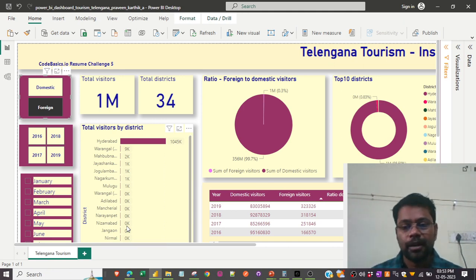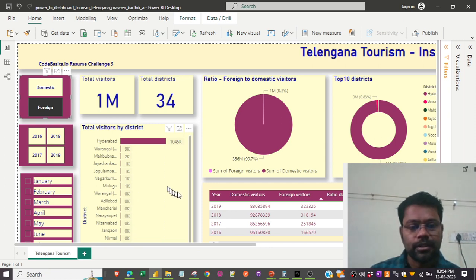That would be a hub, where both the domestic and the foreign visitors might be able to get accommodation, and from there the districts should be within a 10-kilometer radius in all directions, so that it would really help the visitors to visit as many places and as many districts as possible. That is my topmost recommendation, looking at the entire data.